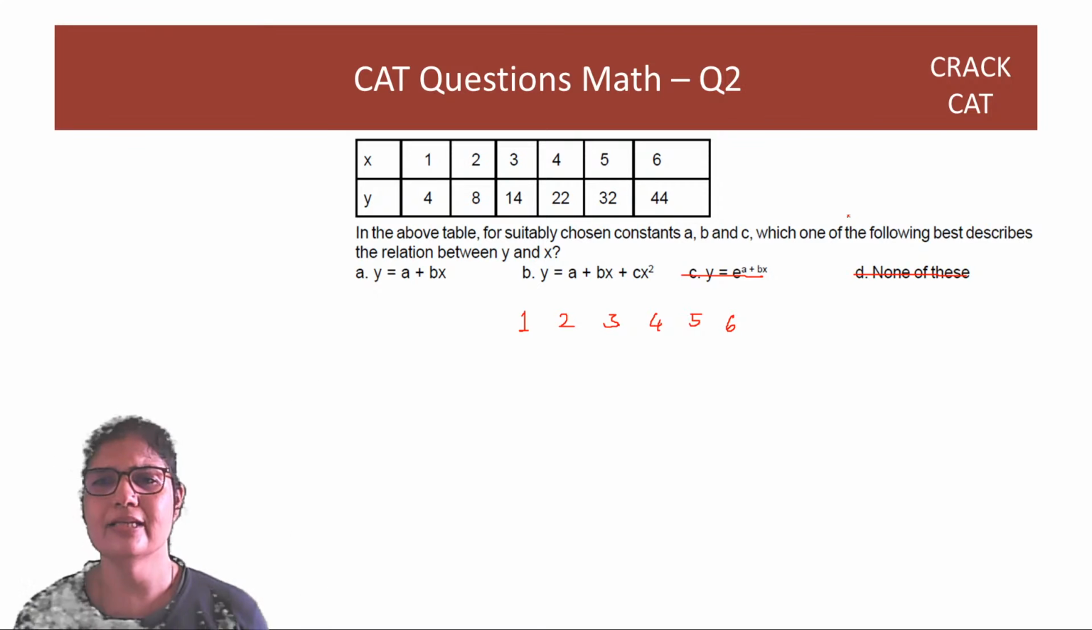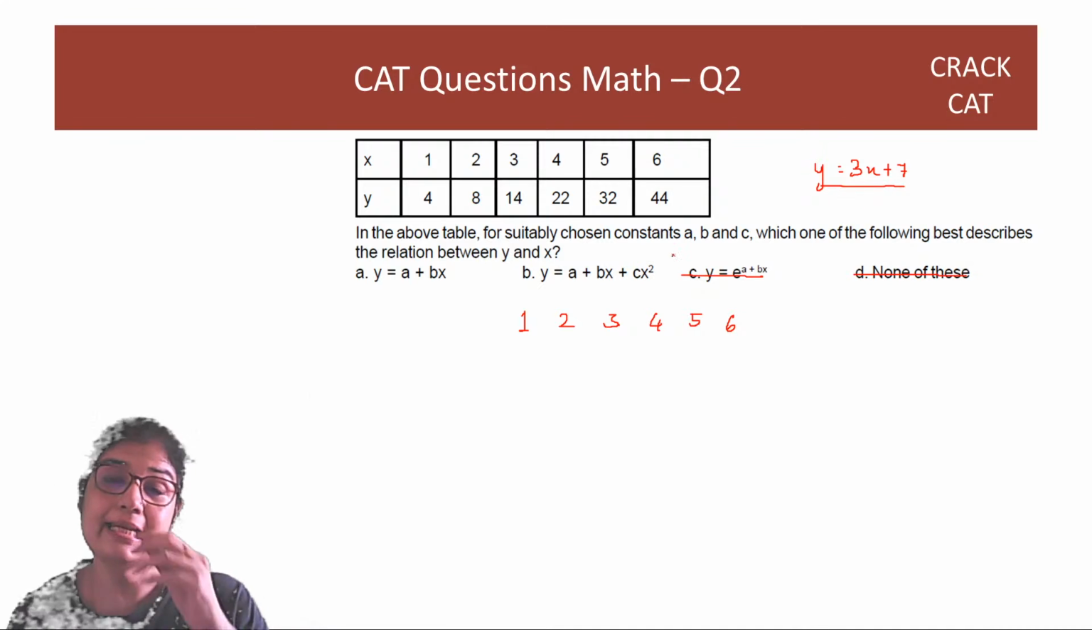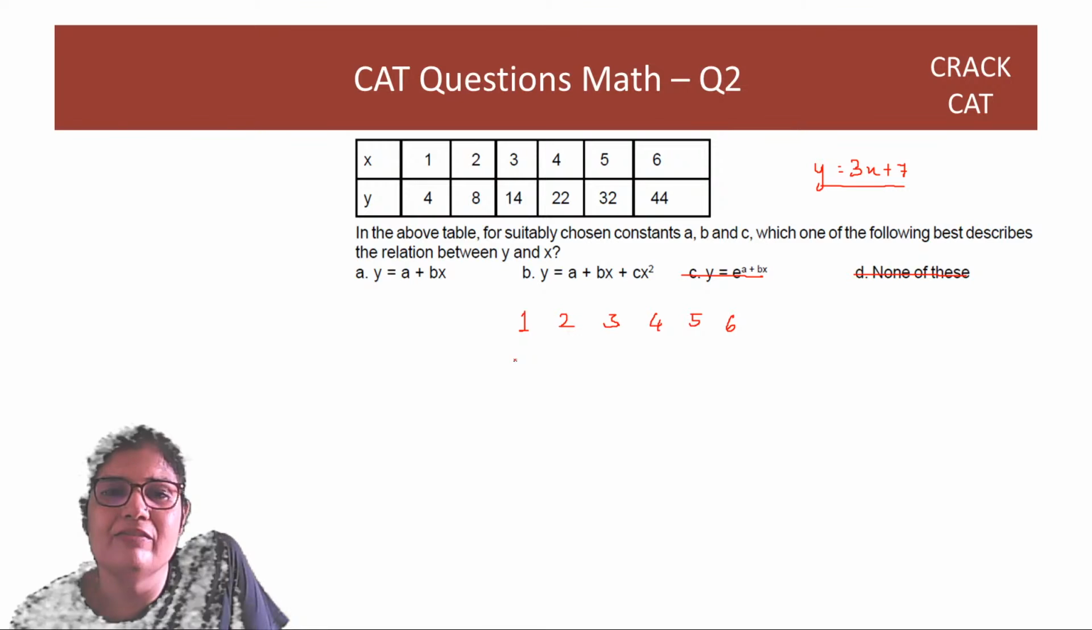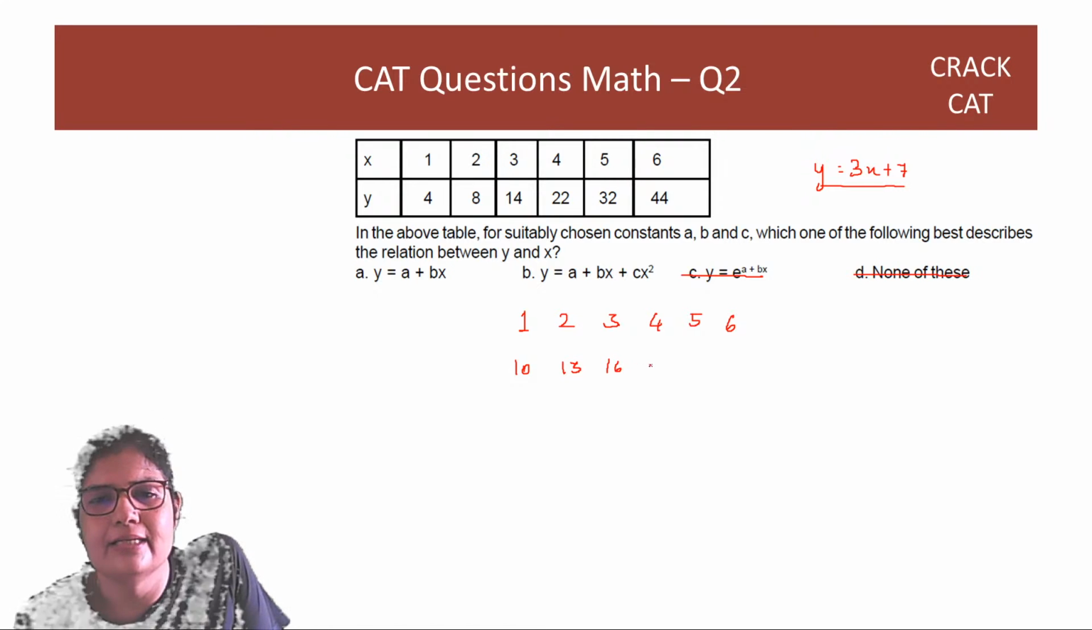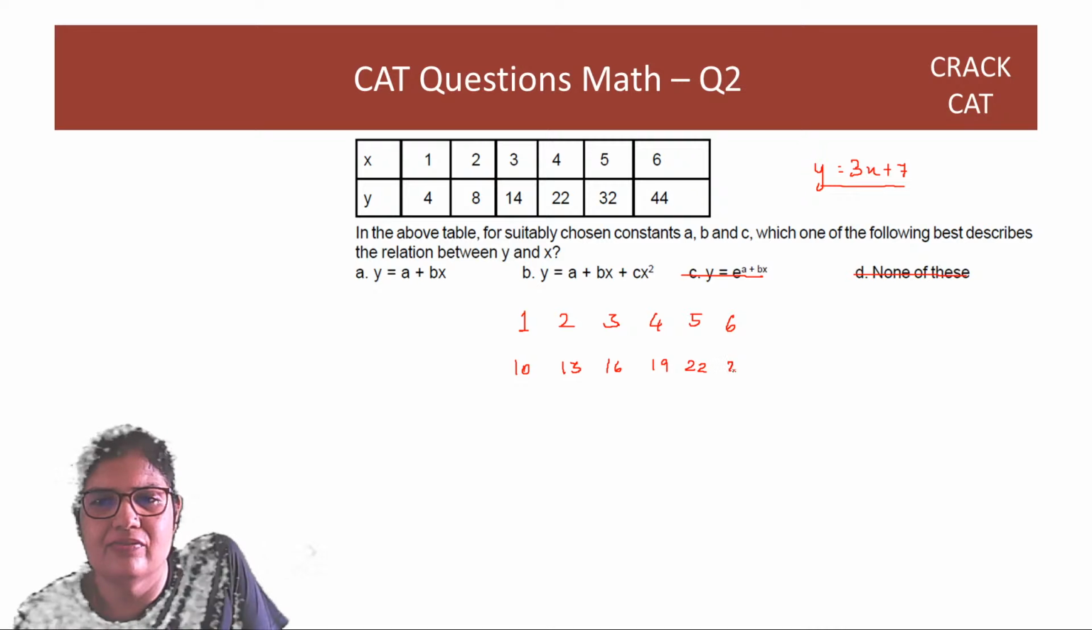Okay, so let's say you have an equation like y is equal to 3x plus 7, a linear equation. Let's put values for x as 1, 2, 3 till 6, and let's see what kind of values we get for y. So when x is equal to 1, y is equal to 10. When x is equal to 2, y is equal to 13. X is 3, y is 16, 19, 22 and 25, right?